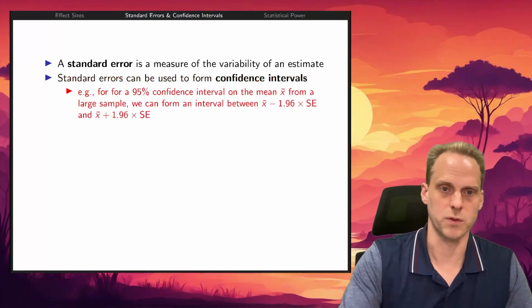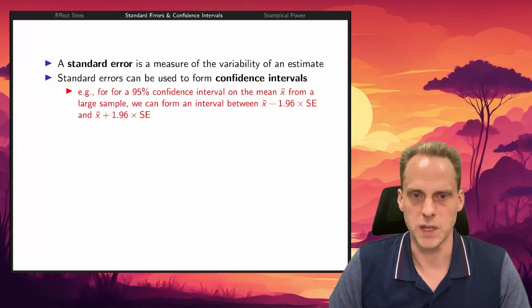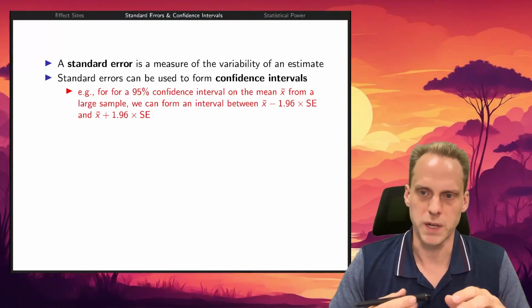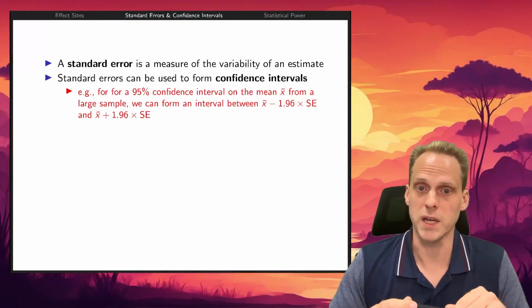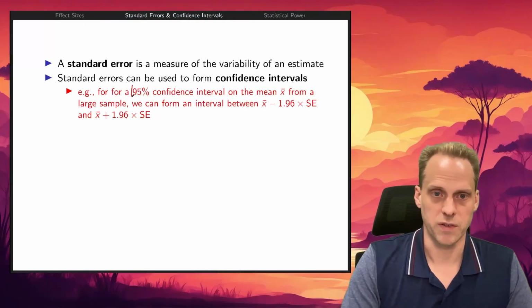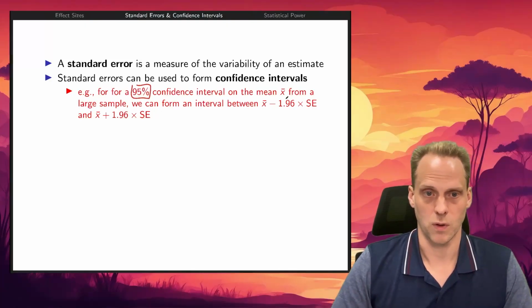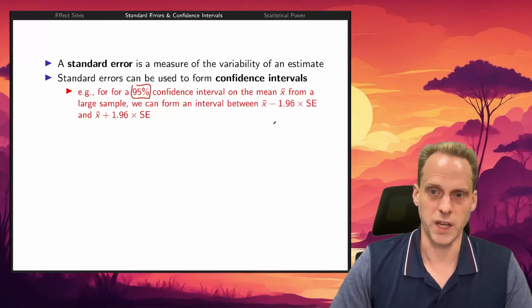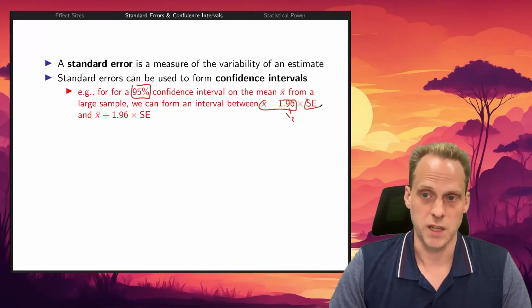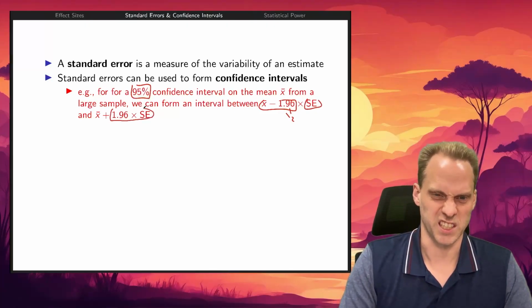Now, a confidence interval is a region around the mean that indicates where we expect the values to occur if we do repeated measures, or where we actually expect the population value to be. We can draw, for example, a 95% confidence interval on the mean by taking the mean minus 1.96, or roughly 2, that's the z of 2, times the standard error, and plus 1.96 times the standard error.